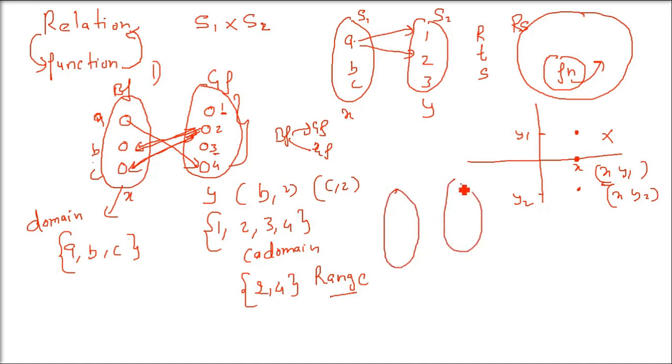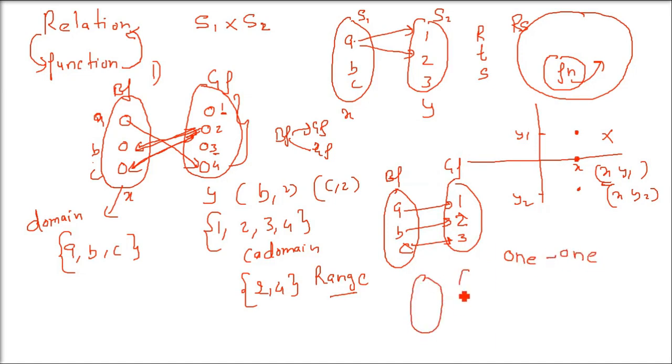So if we have 2 relations, say this is A, B, C, 1, 2, 3. And when we have a boyfriend having 1 girlfriend, this is called 1-to-1 correspondence. But when we have multiple, that is many to one.